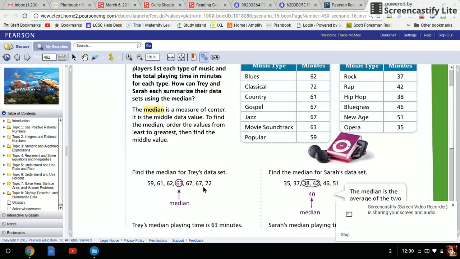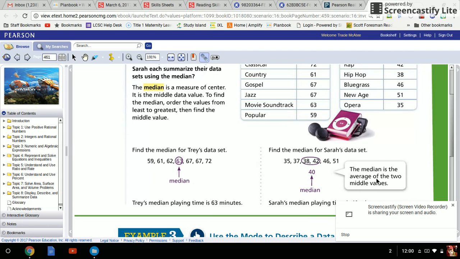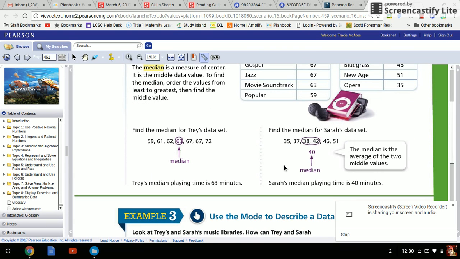Least to greatest, there are 1, 2, 3, 4, 5, 6, 7 numbers in this set. 63 is right in the middle. You can count over 4 from the left and 4 from the right. 63 is in the middle. As for Sarah's data set, there are not 7 numbers.